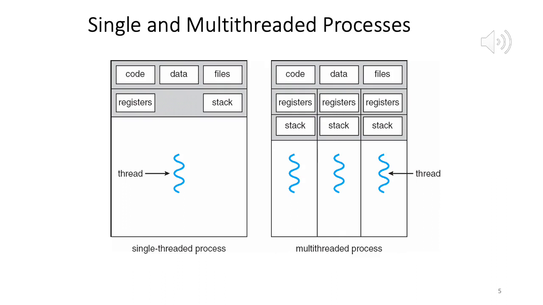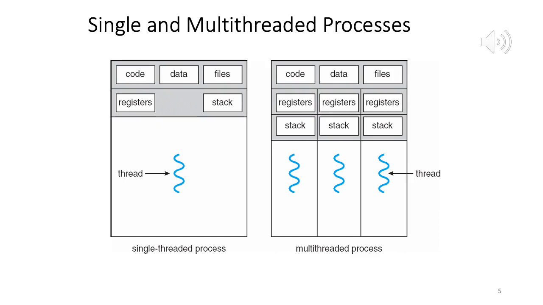Whereas for each thread, what are the new things it gets of its own? Registers and stack. So stack for making function calls, registers for executing instructions. Maybe each thread could be executing a different instruction, right? One of the registers could be the instruction register, right, which holds the instruction currently being executed. Okay.